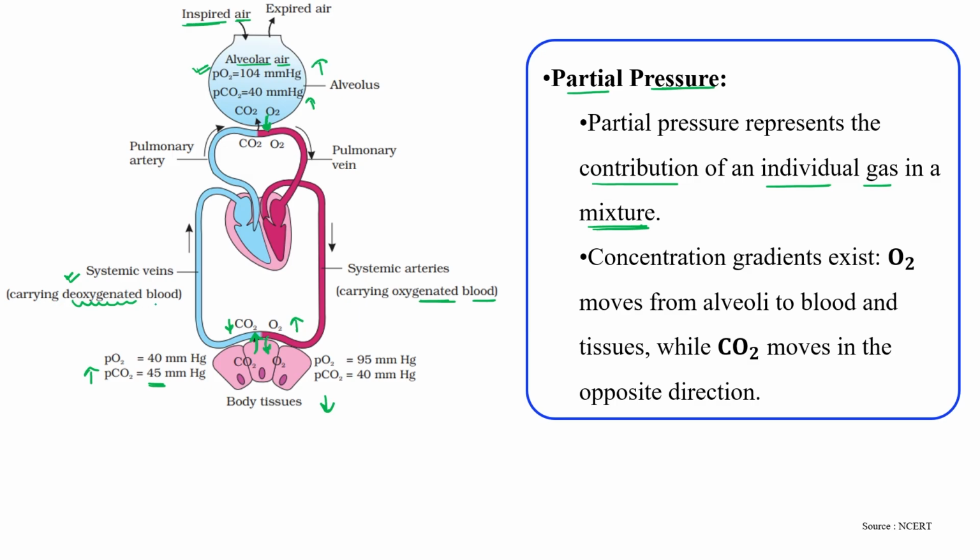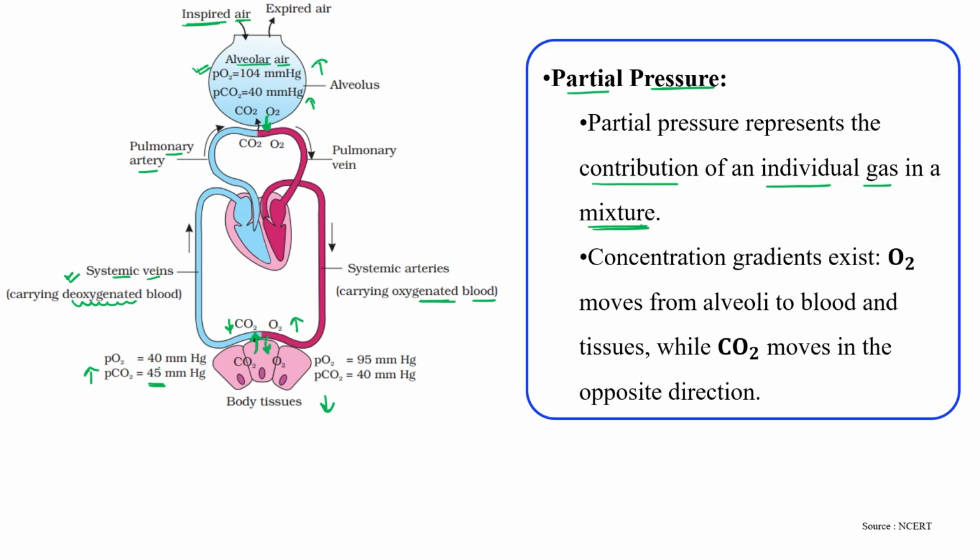This deoxygenated blood is carried by the systemic vein towards the pulmonary artery, from the high concentration to the lower concentration site.